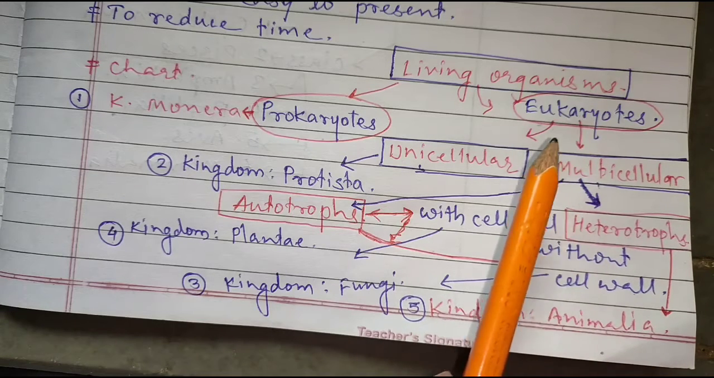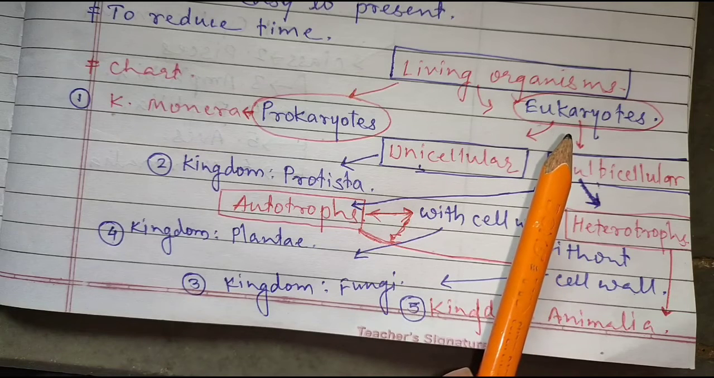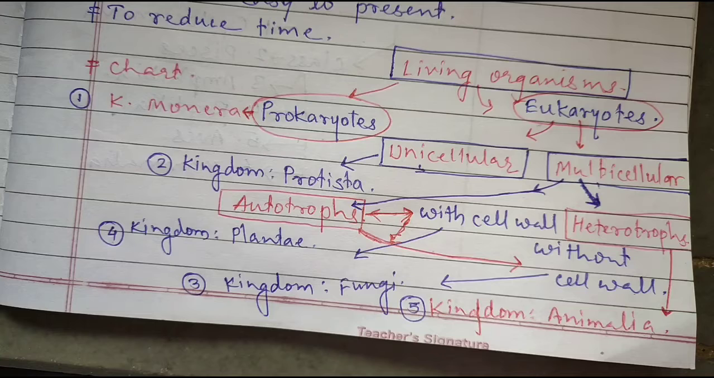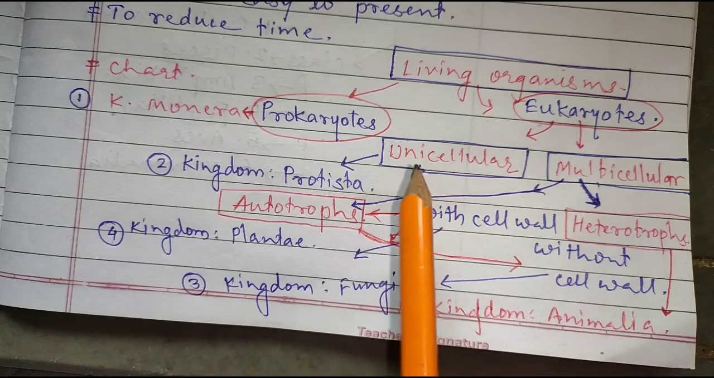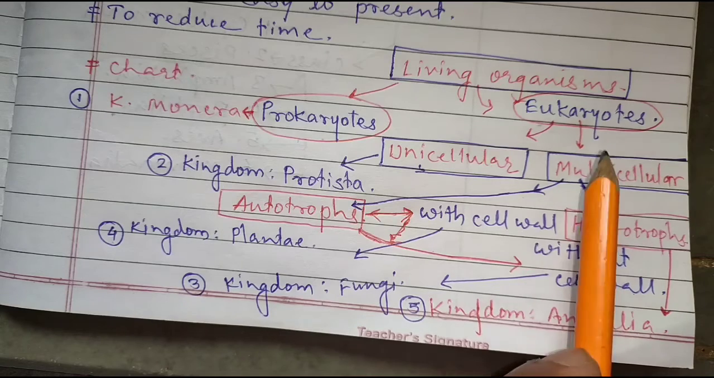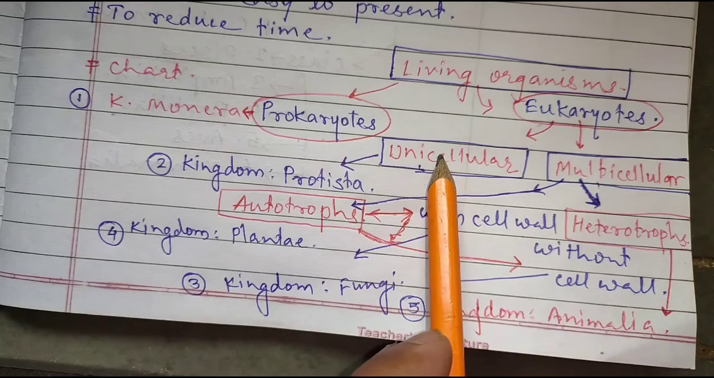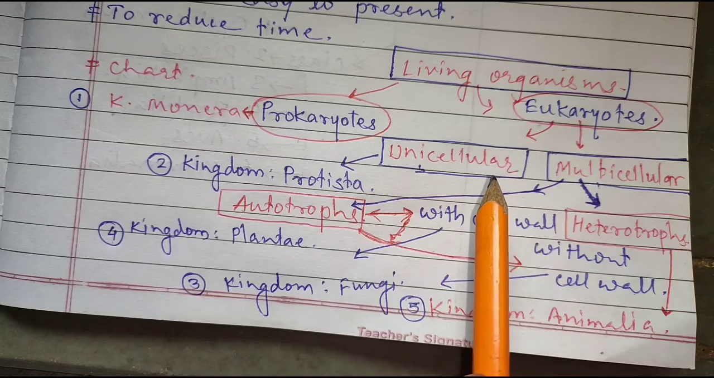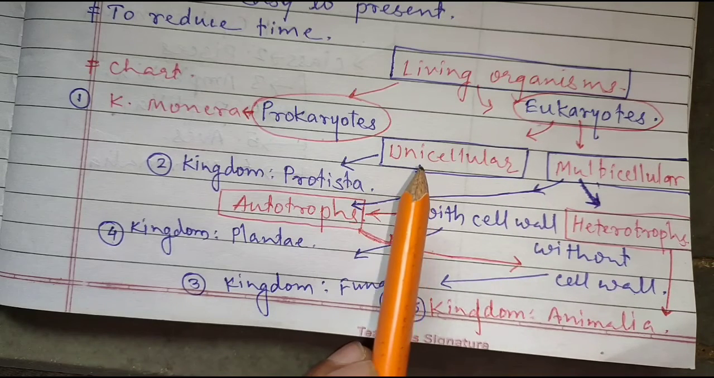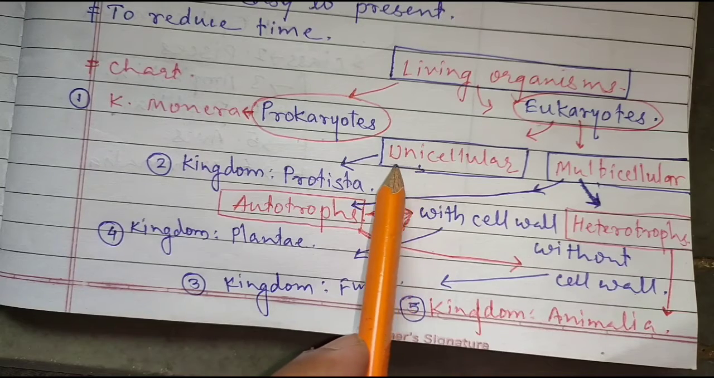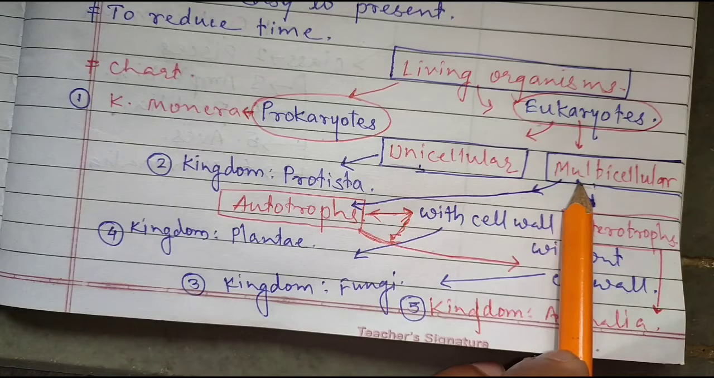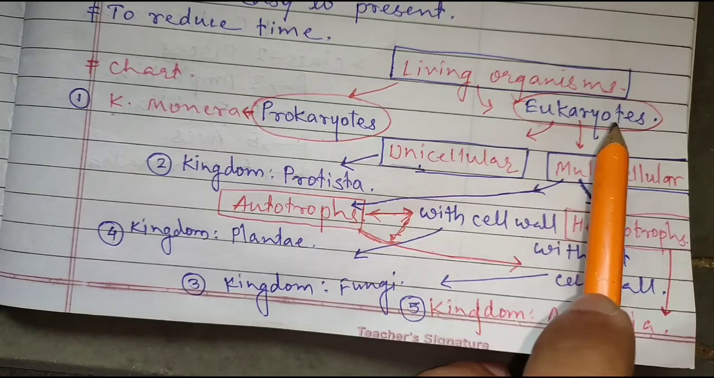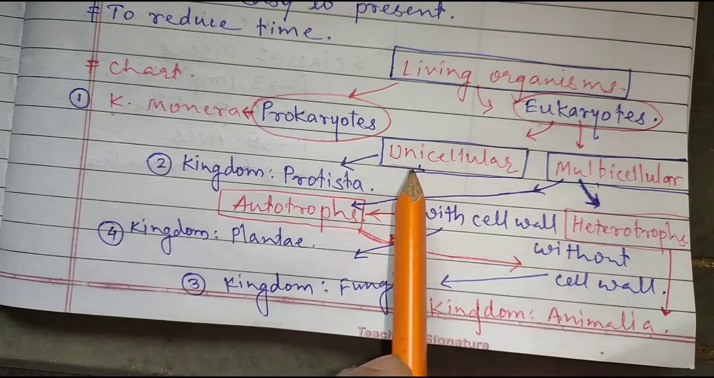So next is eukaryote, true nucleus. The organisms having cells with a true nucleus are called eukaryotic organisms, and these living organisms have been classified into unicellular and multicellular. Now this classification is based on cellular level. Uni means one, multi means more than 2 cells. So eukaryotes are classified into multicellular and unicellular.